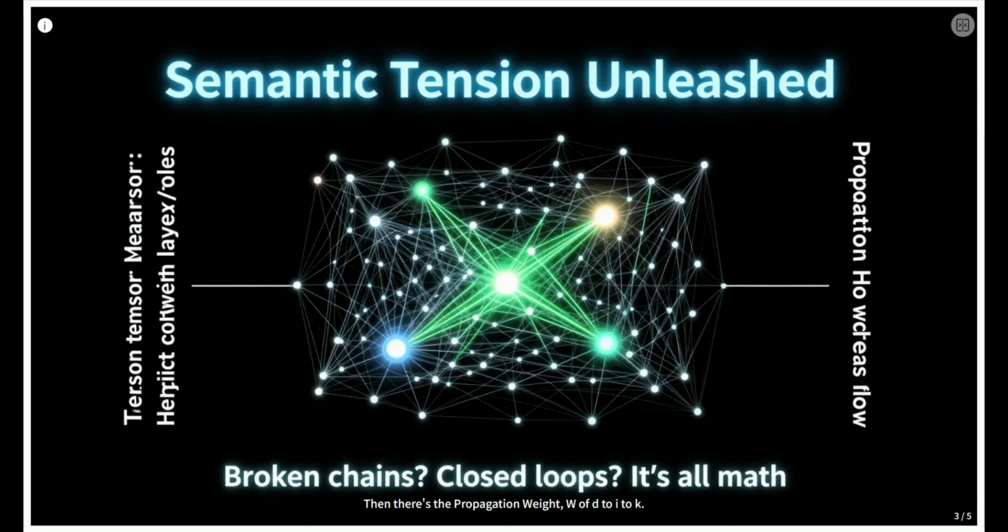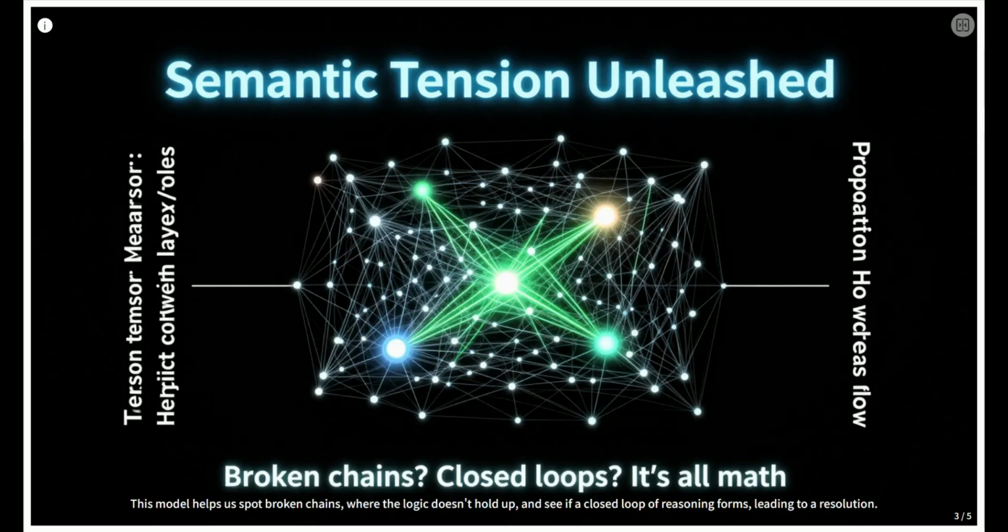Then there's the propagation weight, W(D→I→K). This tells us how strongly an idea travels from one layer to another, or from one player to another. If the plaintiff's evidence is weak, that weight drops, and their argument loses power when it reaches the judge. It's like a signal getting weaker or distorted.